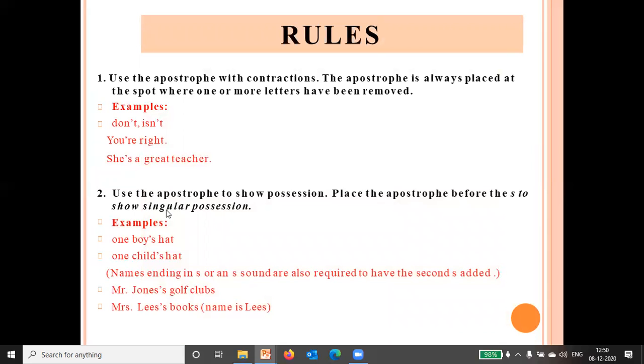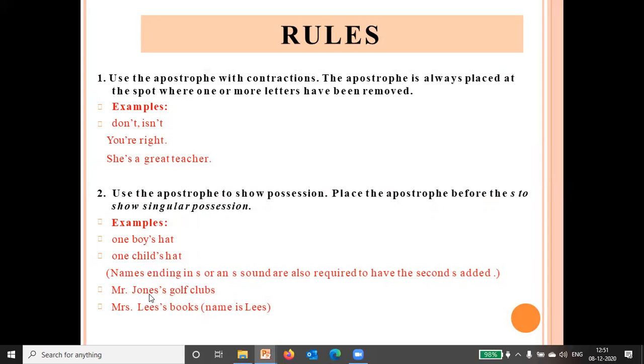When you want to show possession or belonging, you use apostrophe. So place the apostrophe before the S to show singular, like one boy's hat, one child's hat. Now names ending in S or an S sound are also required to have the second S added, like John's.